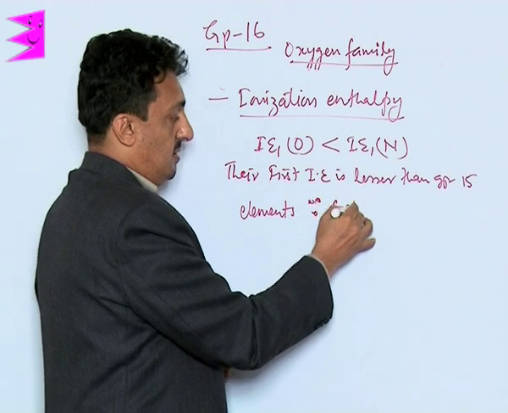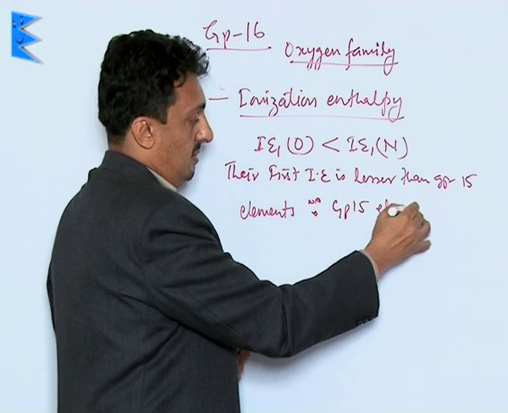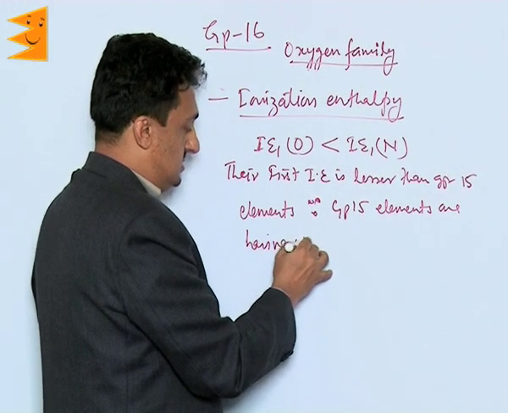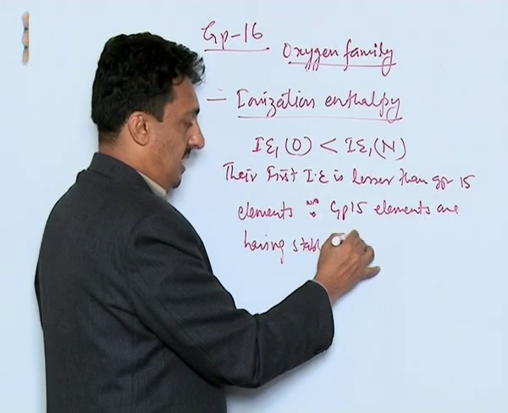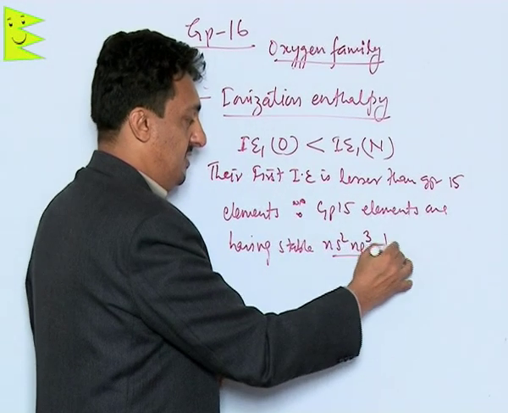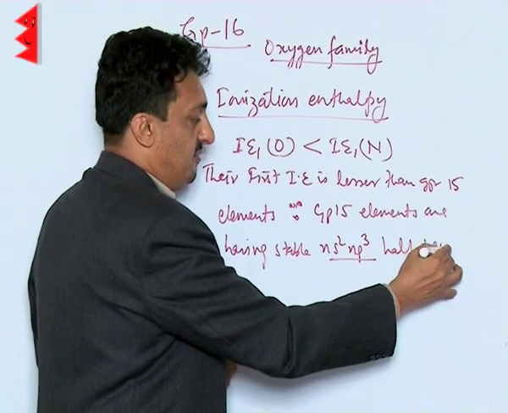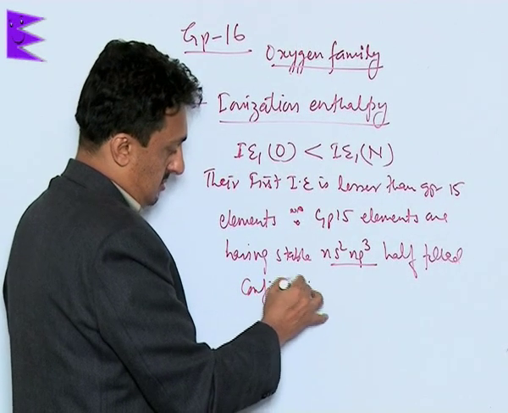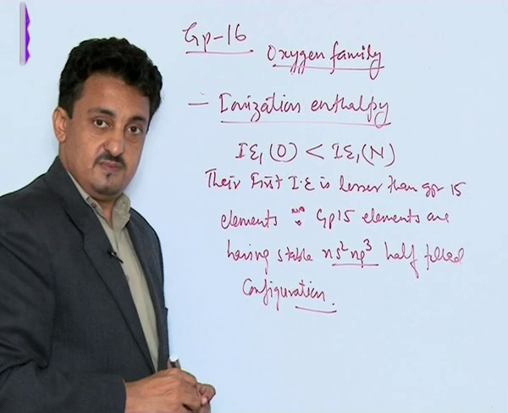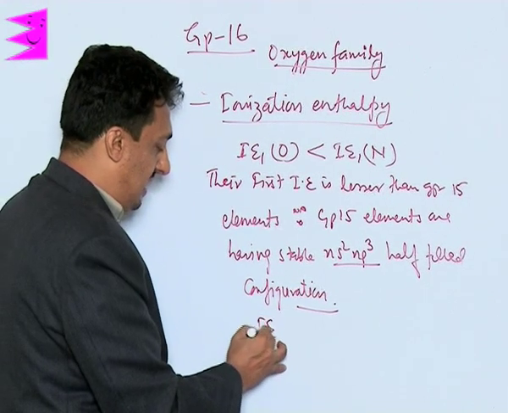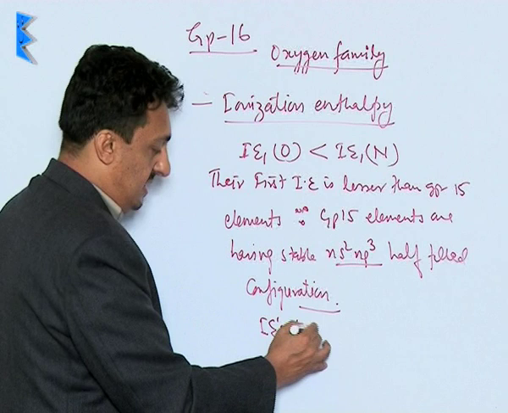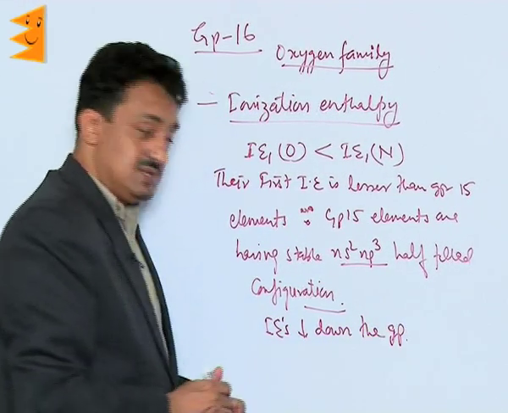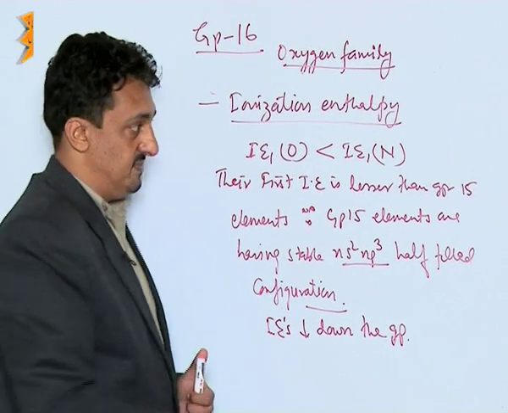Because group 15 elements have a stable ns2 np3 half filled configuration. The ionization enthalpies decrease down the group because the atomic size increases.